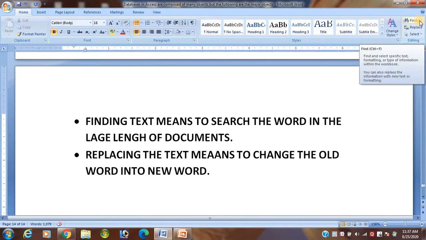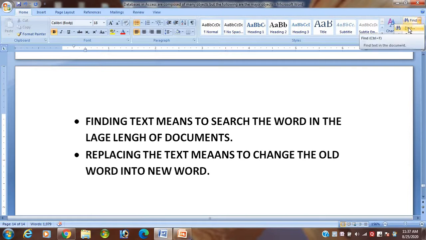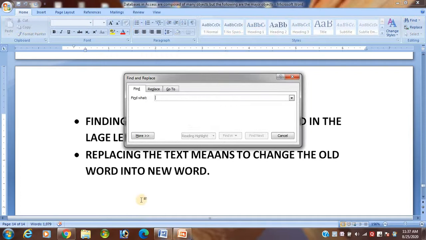I want to find the text. Click on the Find option, and the left navigation pane is available. What you want to check or search, you write the word, any word. Suppose I write table. Click on the reading highlight, then you can highlight all.